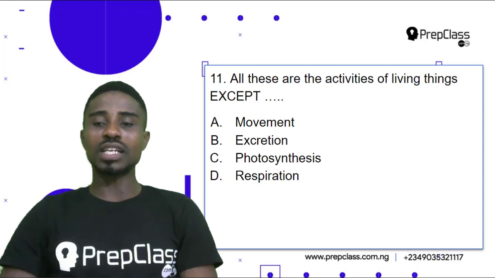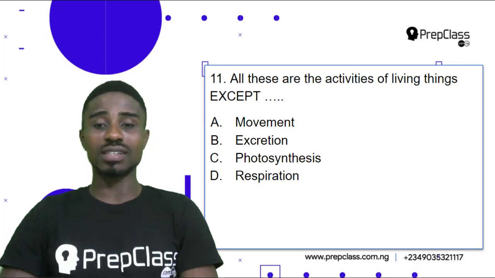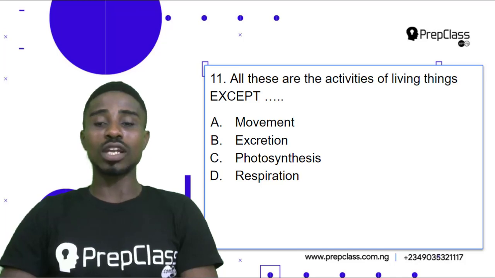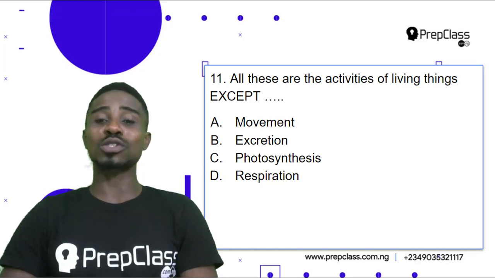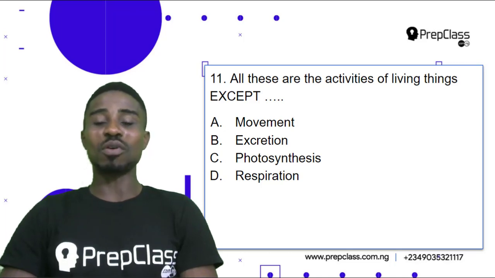Now, basically talking about the activities of living things, we are talking about the characteristics of living things. And from our knowledge in basic science, we've learned about the characteristics of living things using the acronym Mr. Niger D. There is a recent acronym which is known as Miss Green. While I was younger in school, I was taught Mr. Niger D. But right now, there is a recent acronym which we know as Miss Green.